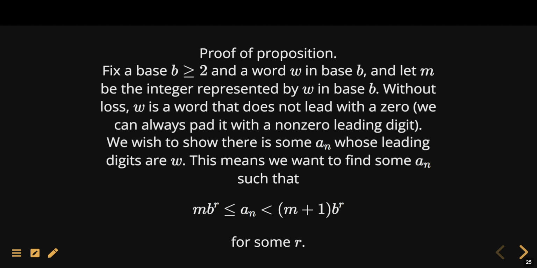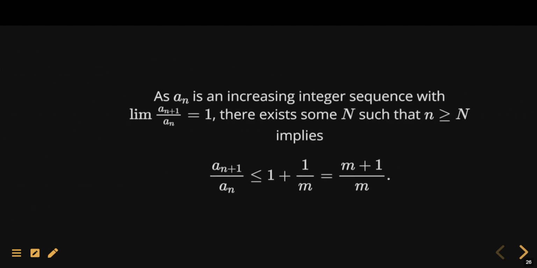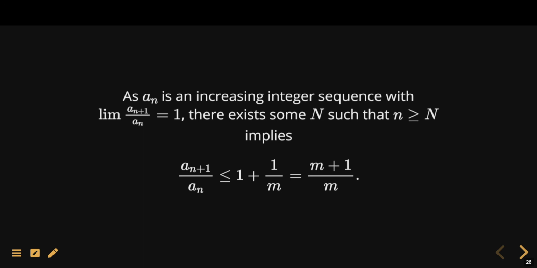Now, as AN is an increasing integer sequence with a limit of ratio of 1, by the definition of limits, we can find some position big N, such that when we are exceeding this index big N, the ratio of AN plus 1 to AN is less than or equal to 1 plus some small number. Here I'll write that as 1 over M, where M is the number of that word.